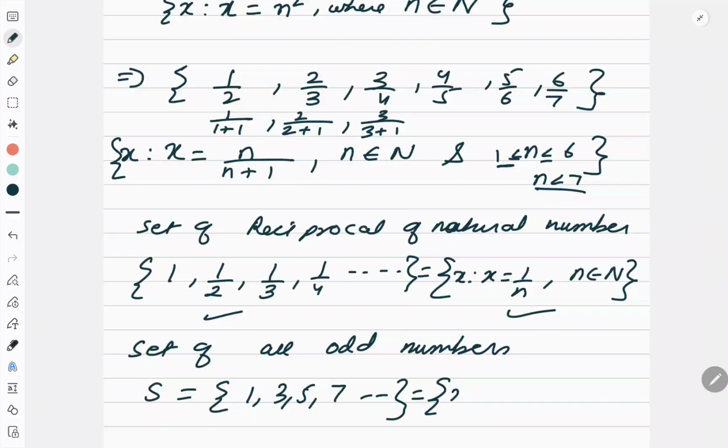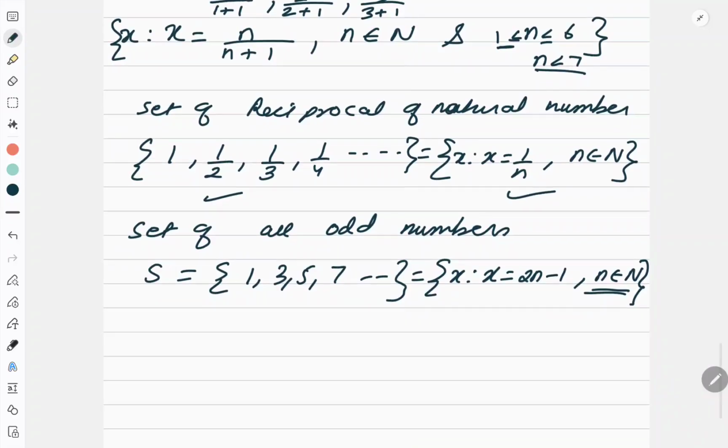And this is also equal to x such that x is equal to, how to express an odd number? 2n minus 1, where n belongs to N. See, 2n plus 1 is also an odd number. But in this case, when I write n belongs to N, it starts with 1. So if I write 2n plus 1, it will start from 3. So I am opting for 2n minus 1. Correct? So this is how you have to think and write down the answers.